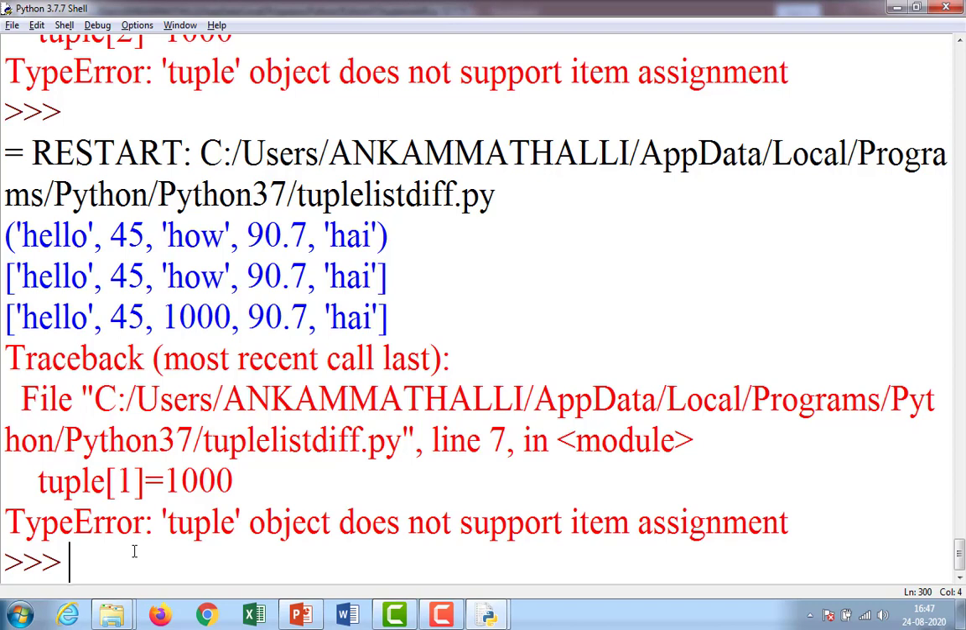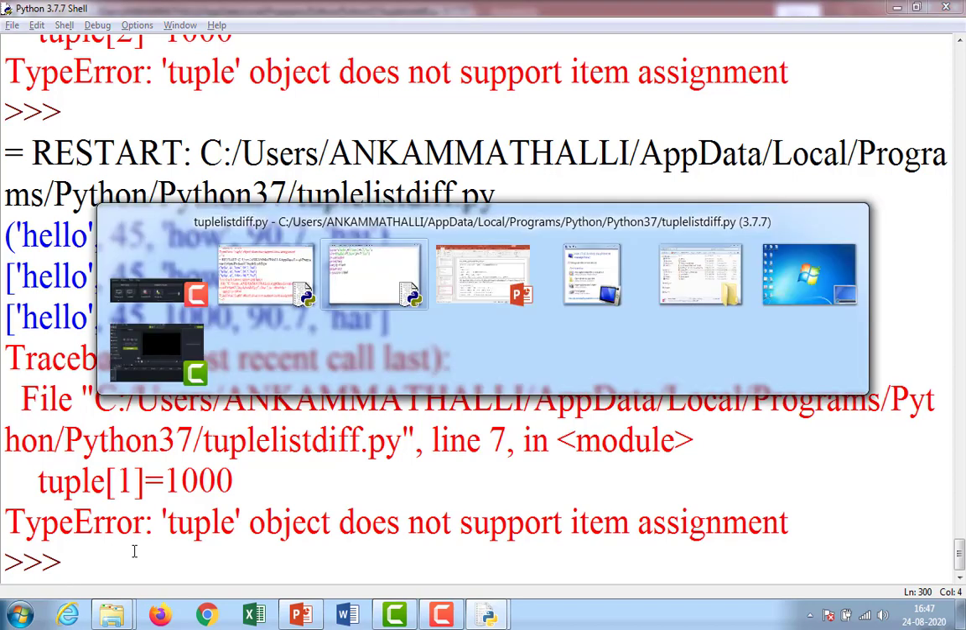Did you observe? Tuples are immutable because once we define a tuple, we never modify that one. Modification of a tuple is not possible. That's why tuples are called immutable. Whereas in the case of a list, you can modify the list. So a list is called mutable. Did you observe this one?